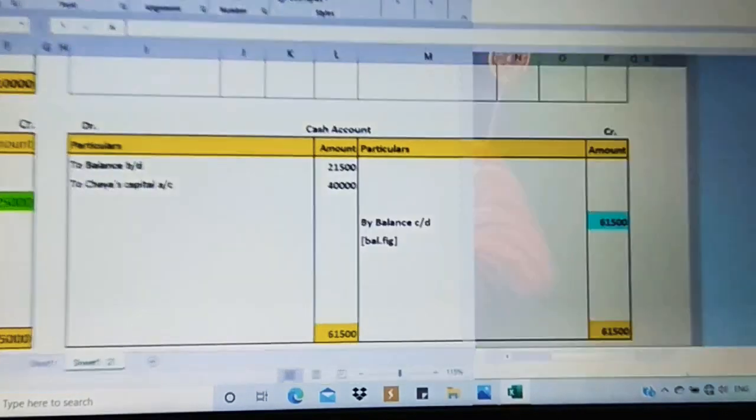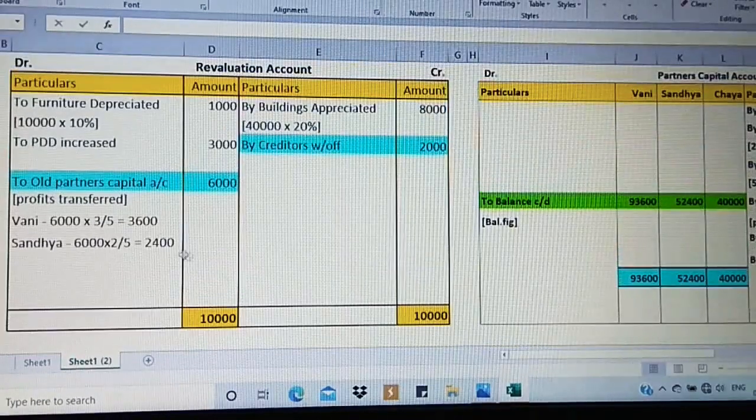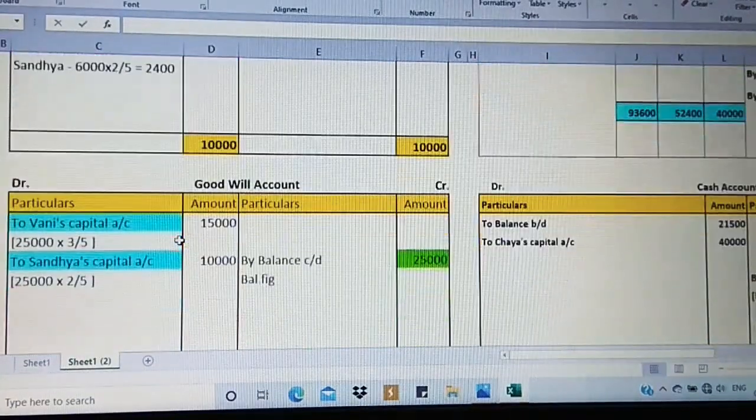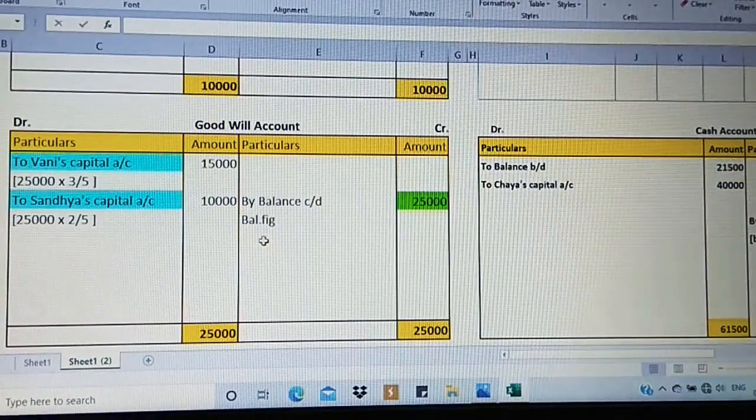So let us check right from the revaluation account. In revaluation account, there is no cash word getting affected. Just observe, neither by cash account is given nor to cash account is given. In goodwill as well, because goodwill is only valued. It has not been brought in. So cash will not get affected.